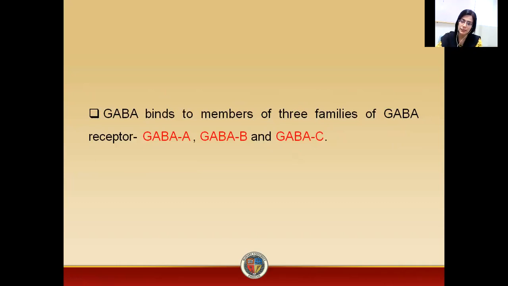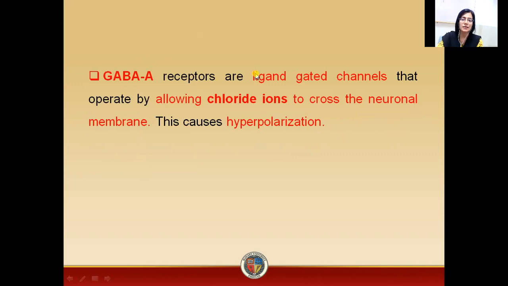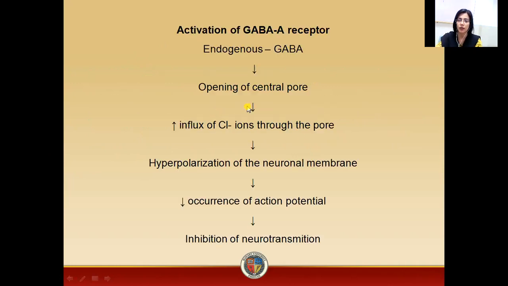We have already discussed there are three families of GABA receptors: GABA A, GABA B, and GABA C receptors. Now, as a result of binding of the ligand to the GABA A receptor, there is influx of chloride ions. As a result, there is hyperpolarization. When GABA binds itself to the GABA receptor, there is opening of the central pore.